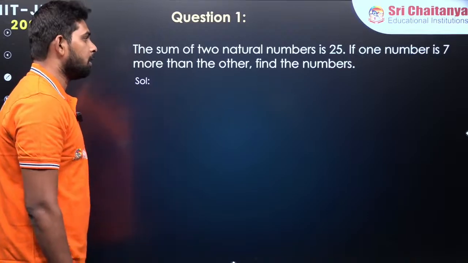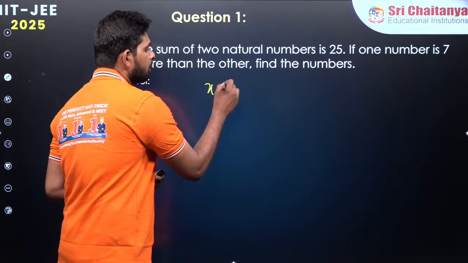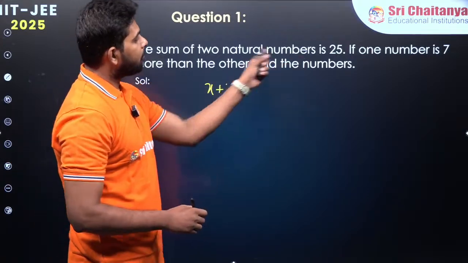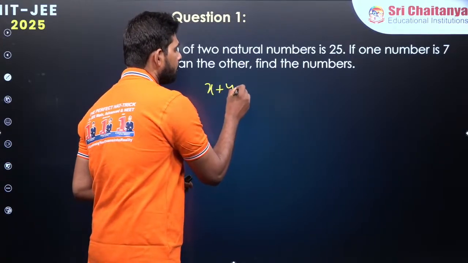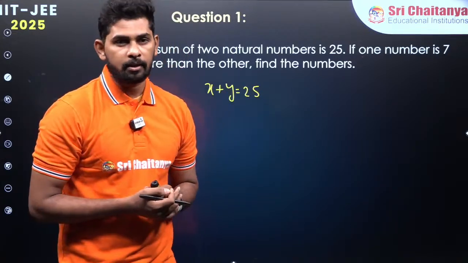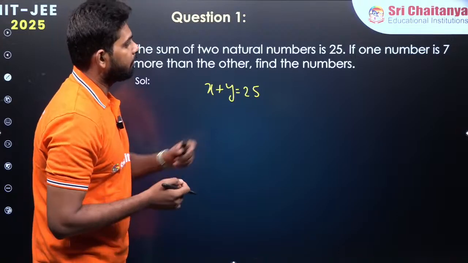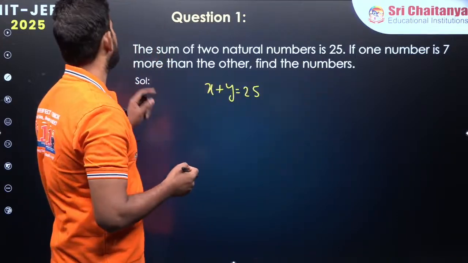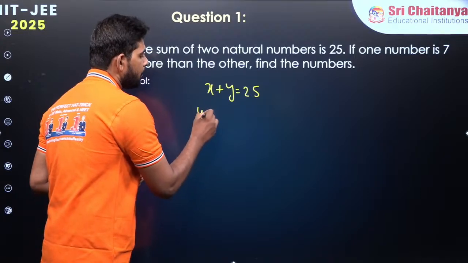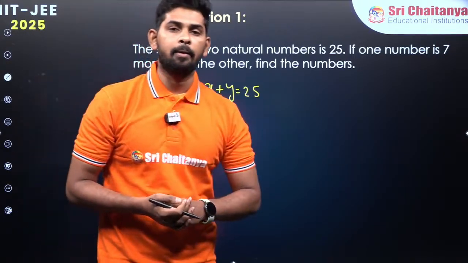Now let us take a question on this. There are 2 numbers, x and y, and the sum of them is equal to 25. One number is 7 more than the other. Let's say y is 7 more than the other, so I can write y = 7 + x.